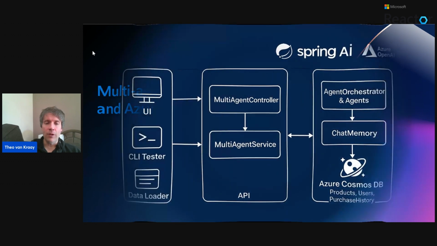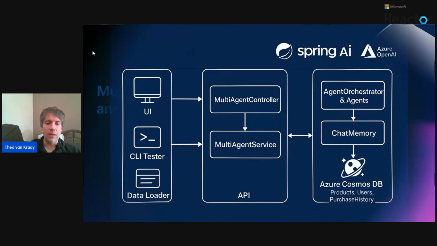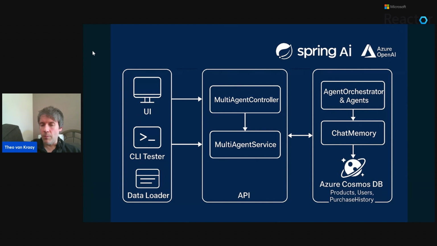So at a high level, how it works: you have a UI and a CLI program that you can run as well, and a data loader that loads some vector data and also some transactional data, well, just a single record for the user. And then there's an API layer, a multi-agent controller. It's a Spring Boot application that will call a service layer that is consuming an agent orchestrator, where we have agents loaded and defined that can do different tasks and so on.